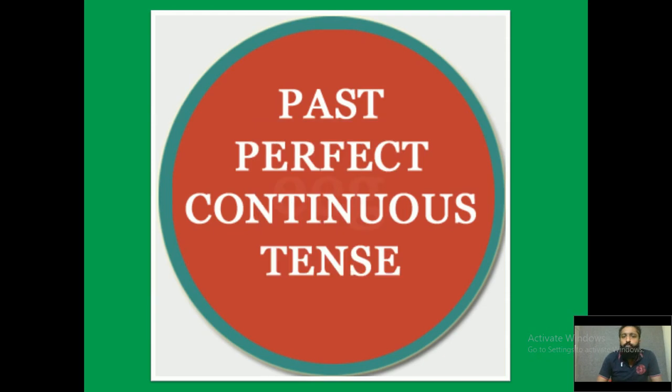Now we move on to the last part of it, and that is past perfect continuous tense. Now how to make a sentence in past perfect continuous tense. So let's see what are the things necessary for it. The first thing that we have is subject. Since it is past tense, we use a word called had, plus we have the word called been, plus since it is a continuous, we use the ing of the verb, and we have the object.